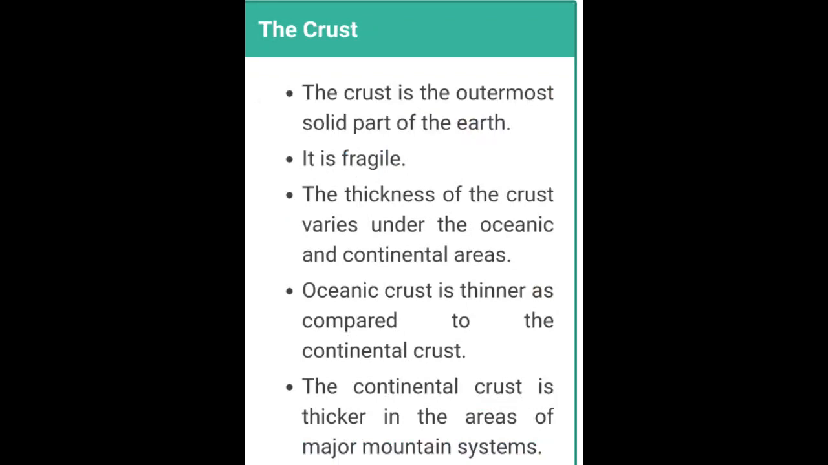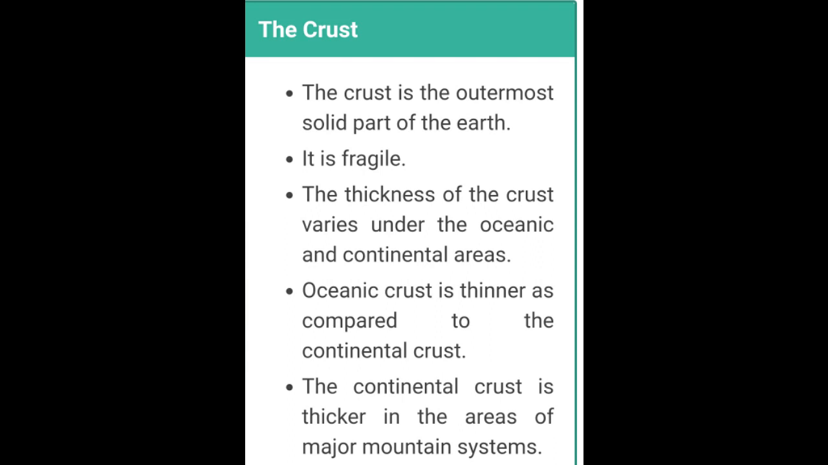The crust is the outermost solid part of the earth. It is fragile. Fragile means delicate. The thickness of the crust varies under the oceanic and continental areas. We discussed this point earlier also, that the crust found under the water bodies, that is under a lake or a river or a sea, that is the basin, has a thinner crust compared to the continental areas. Oceanic crust is thinner as compared to the continental crust.